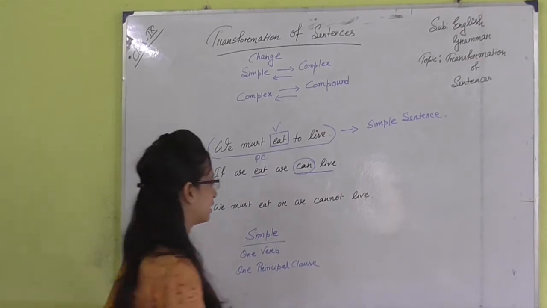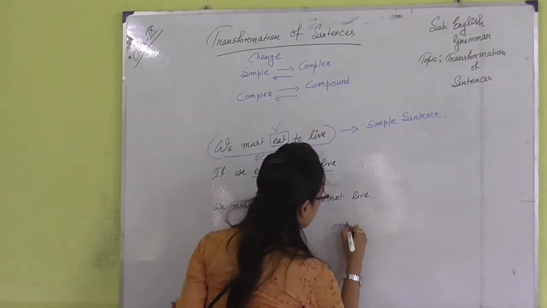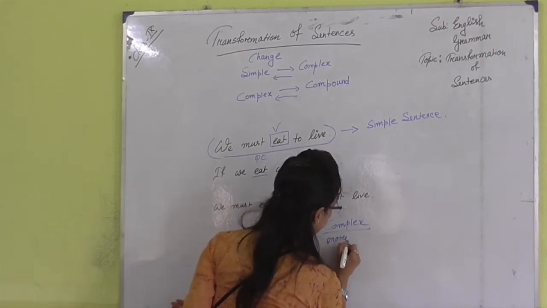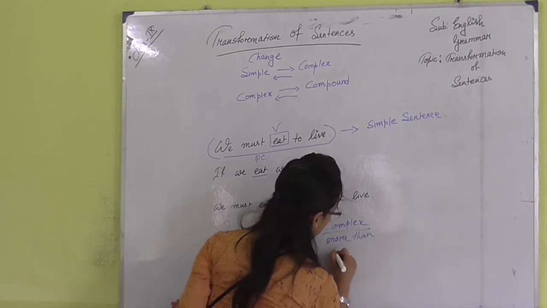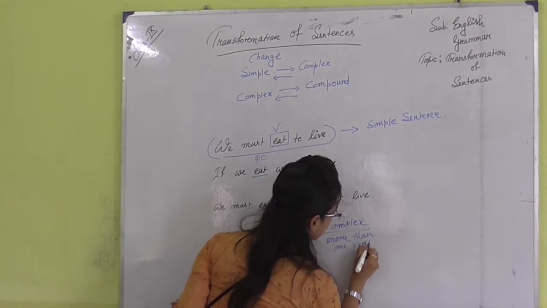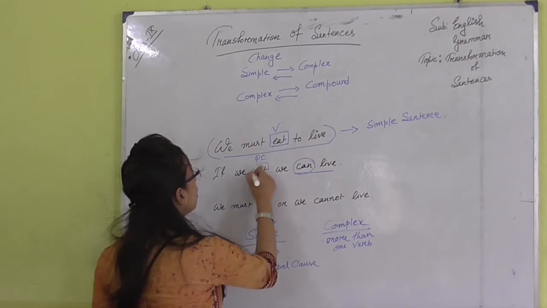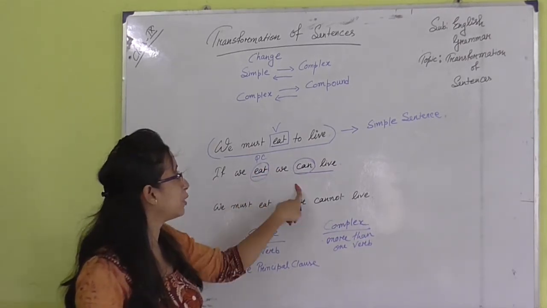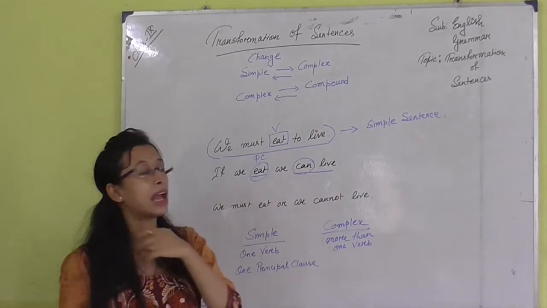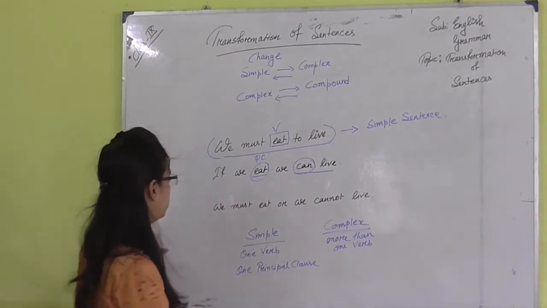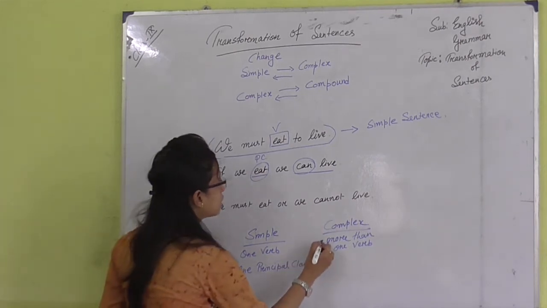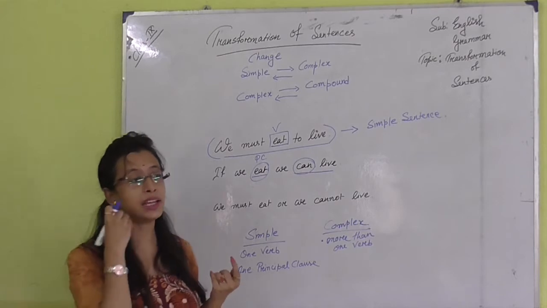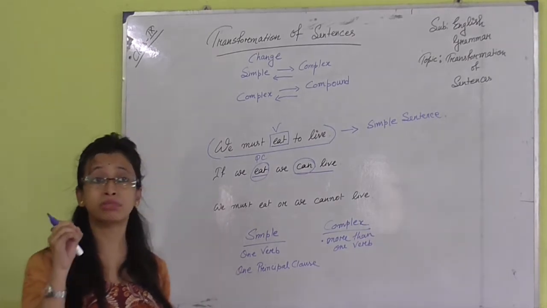So where do we find two verbs? Definitely in a complex sentence. What is the characteristic of a complex sentence? More than one verb. Here we find more than one verb: eat, and then we can live. Can is here as a modal auxiliary verb. If I say we eat, then you cannot express your complete sense.